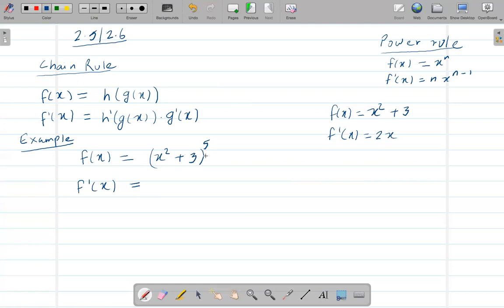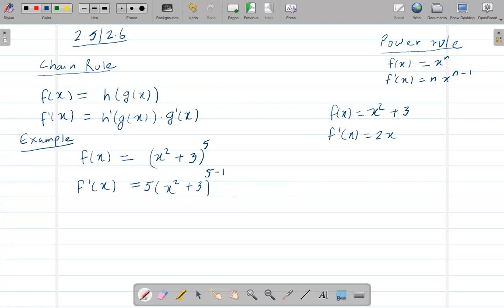So I bring 5 down: 5 times (x squared plus 3) to the power 5 minus 1.